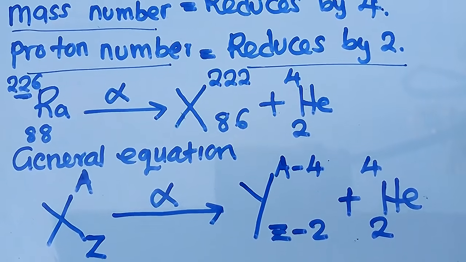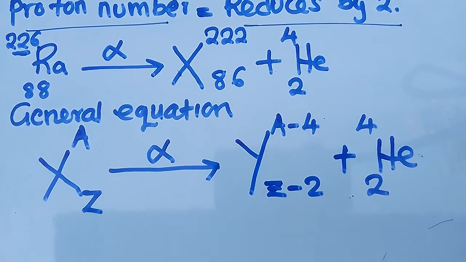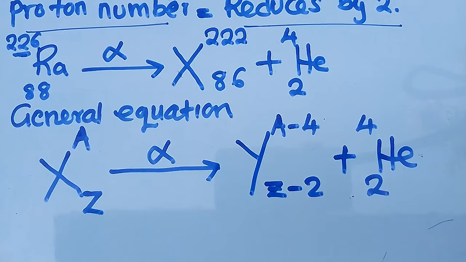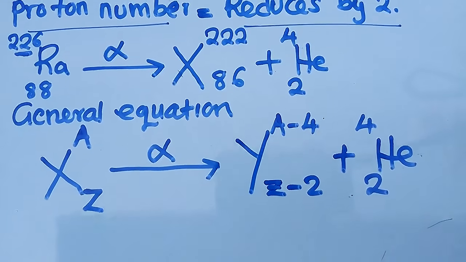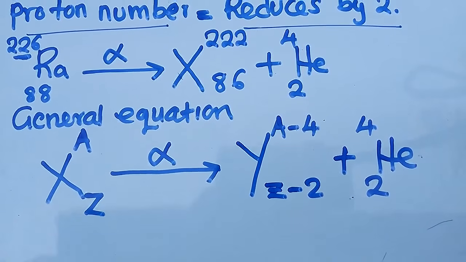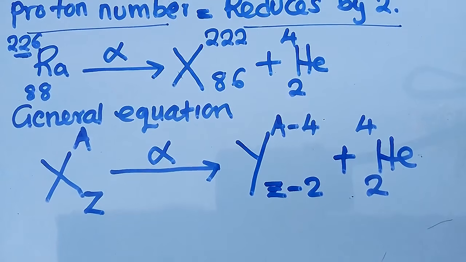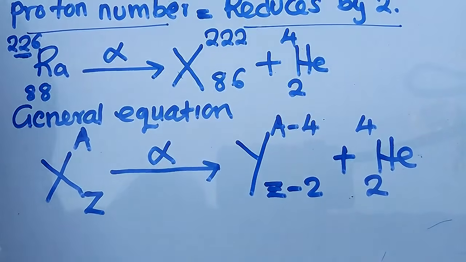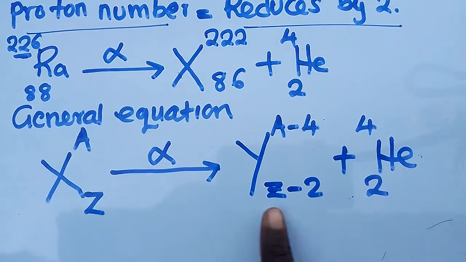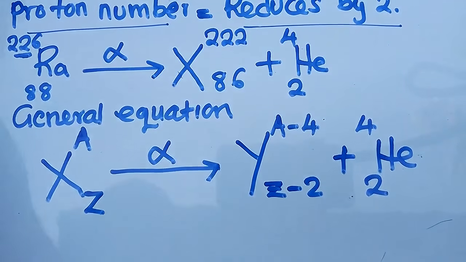This is the general equation that you need to know and understand when we are talking about an alpha decay. This is an equation that we need to understand. So let's make sure we get this concept. This concept will really help us in our study of radioactivity. Once you understand all this, everything becomes simple.